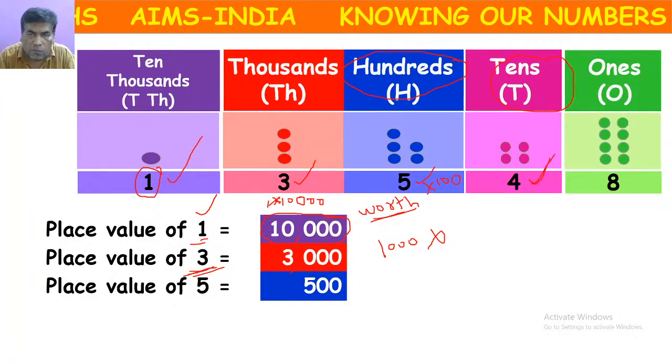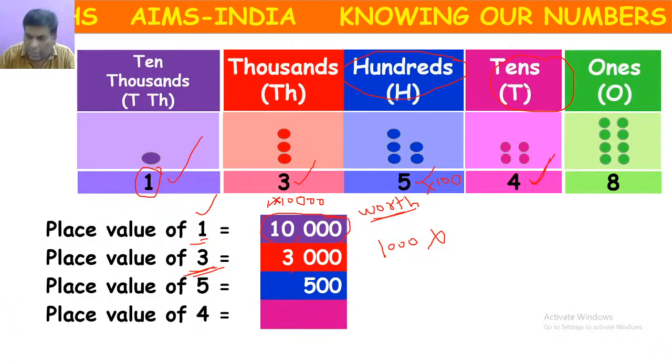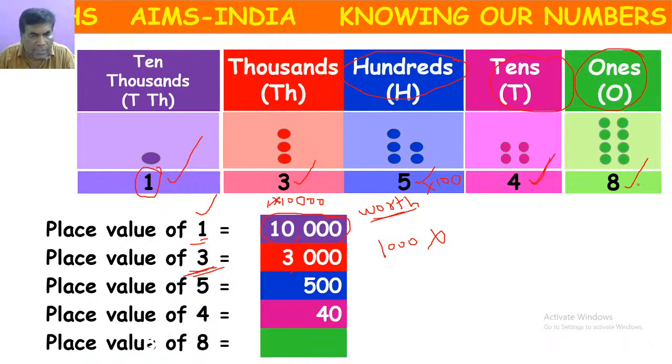What is the location of 4? 4 is in the tens place. So we have to multiply with 10. Place value of 4 is 40. So what about 8? 8 is in the ones place. So we have to multiply with 1. So its value is 8.